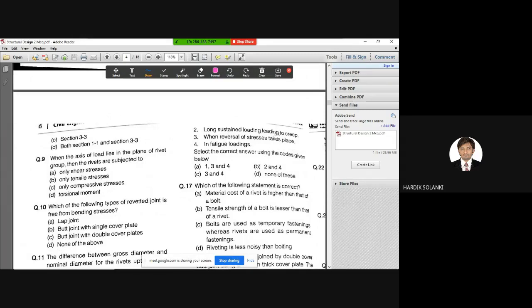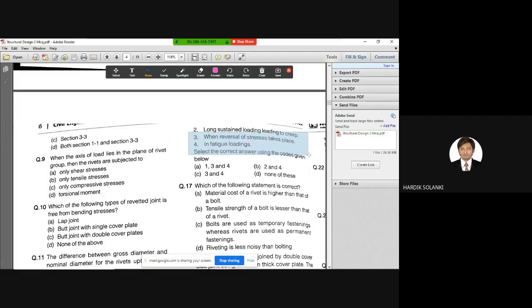Long sustained loading leading to creep. That is also wrong. When reversal of stress takes place, yes, this can be the reason. And in fatigue loadings, this is a correct reason. So two reasons are correct here.